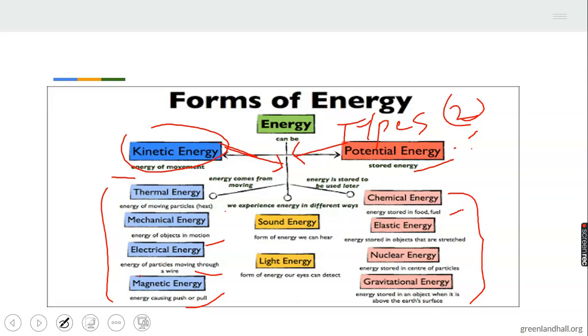Then we have sound energy. That's the form of energy we can hear. Sound energy, that's why you will hear a car hooting. You hear the sound of the car. It's sound energy. Then we have light energy. A form of energy our eyes can detect. Energy that your eyes can see. That's light energy. That's why you can light a fire, you see the light.